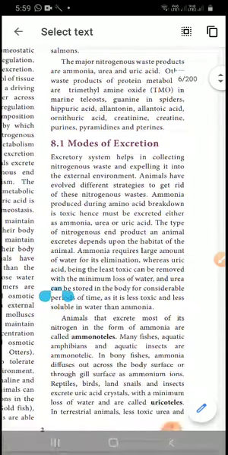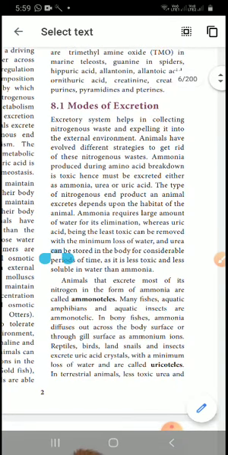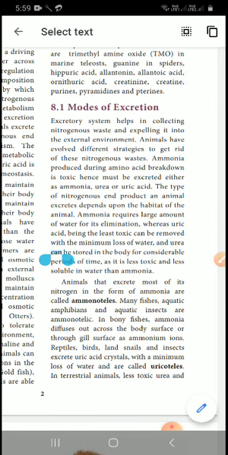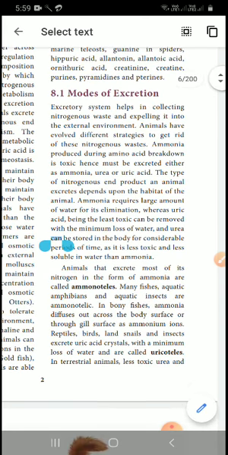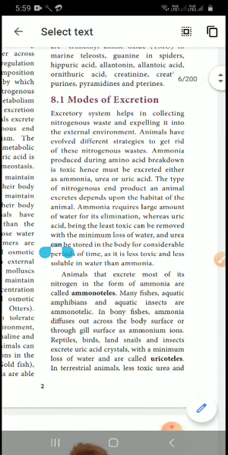Mode of excretion: how the nitrogen waste is collected and expelled into the external environment. Animals have evolved different strategies to get rid of this nitrogen waste. Ammonia produced during amino acid breakdown is toxic, hence it must be excreted either as ammonia, urea or uric acid. The type of nitrogenous product an animal excretes depends upon the habitat of the animal.